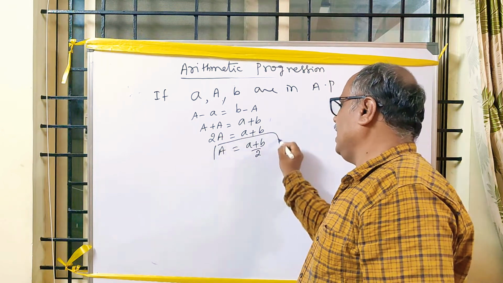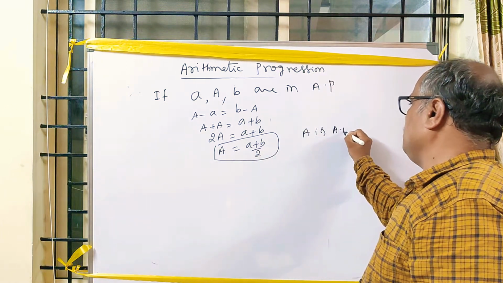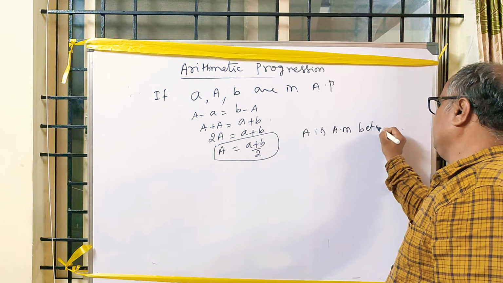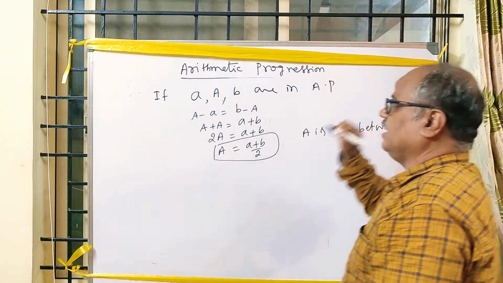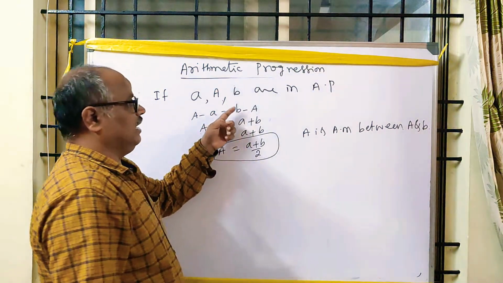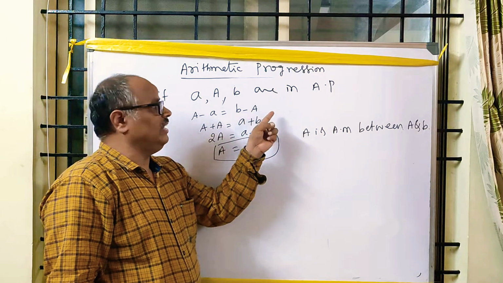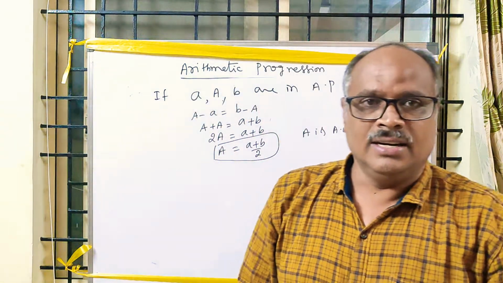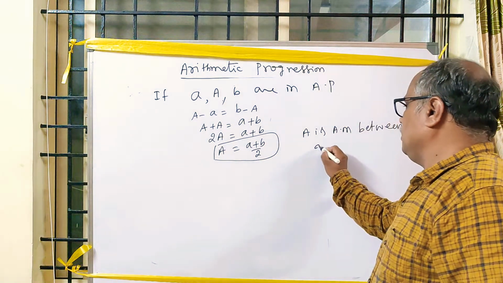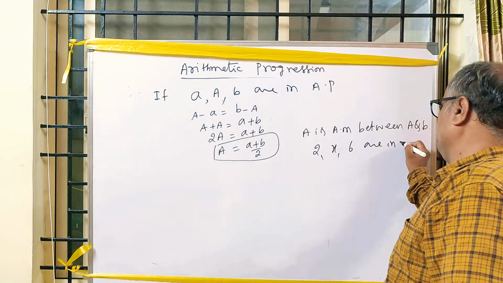What is this a? a is the arithmetic mean between A and B. Only three terms are there. For example, 2, x, 6 are in AP.